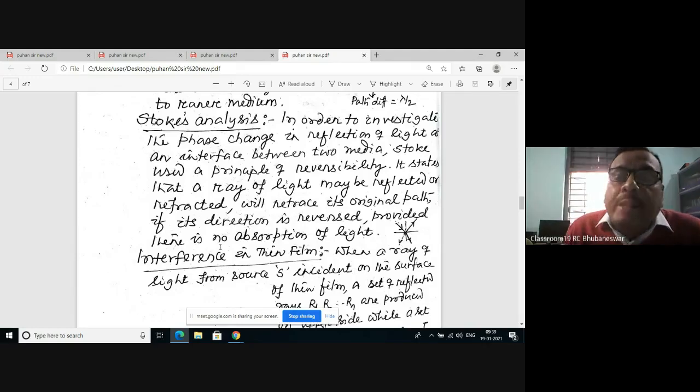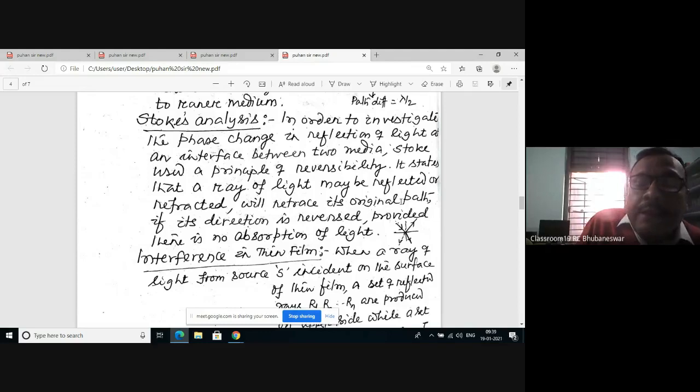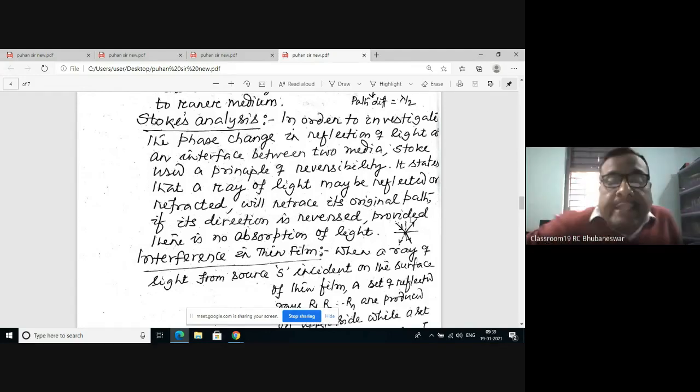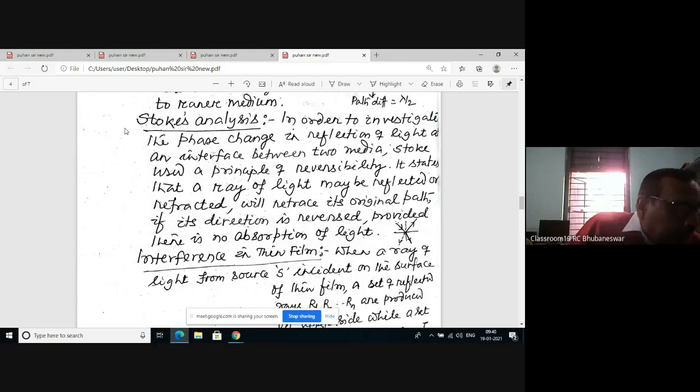So according to Stokes, a ray of light reflected or refracted will retrace the original path if the direction is reversed, provided there is no absorption of light. This is your Stokes analysis, and in your course there is Stokes analysis and phase change.